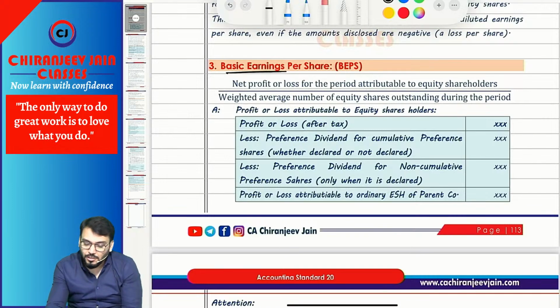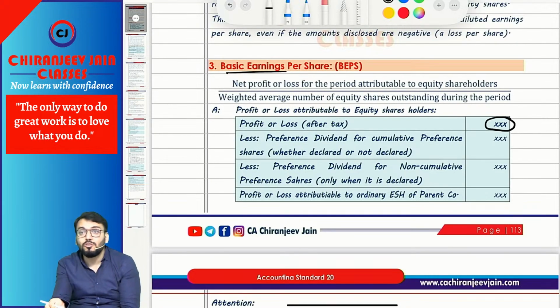Once you have taken profit after tax, this profit is available to both preference shareholders and equity shareholders.